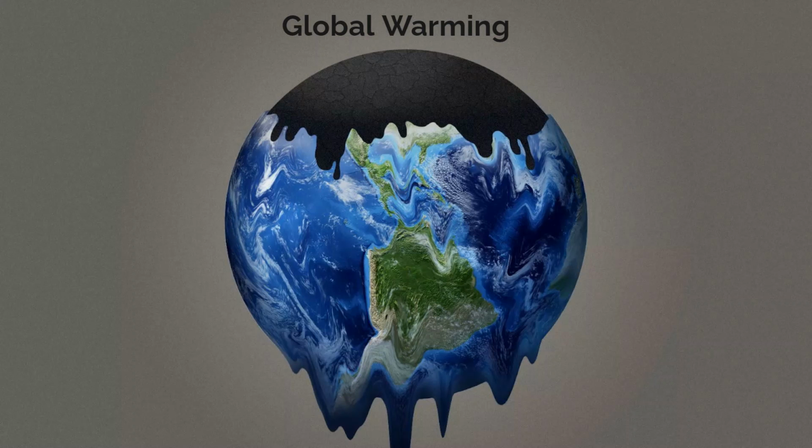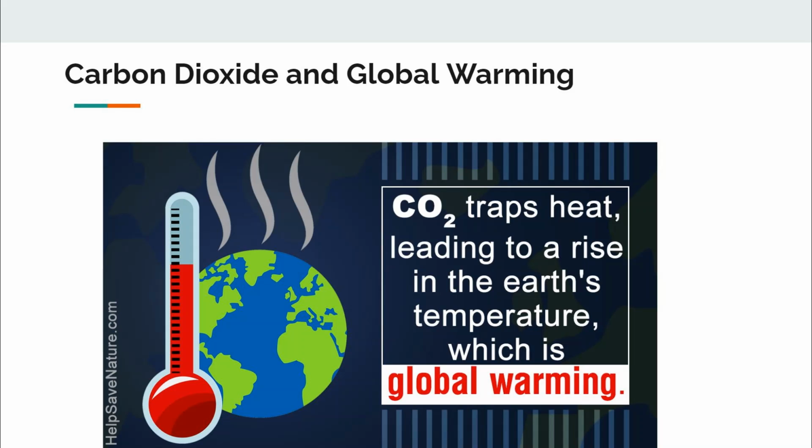One issue posed by carbon dioxide, and one of the big issues on our planet right now, is global warming. Global warming is an ongoing process where our planet continues to get warmer and warmer. One of the biggest reasons for global warming is that there's a lot of carbon dioxide in the atmosphere. Now, this is caused by many different things. However, we'll be focusing on one small thing, which is that carbon dioxide in the air contributes to global warming.